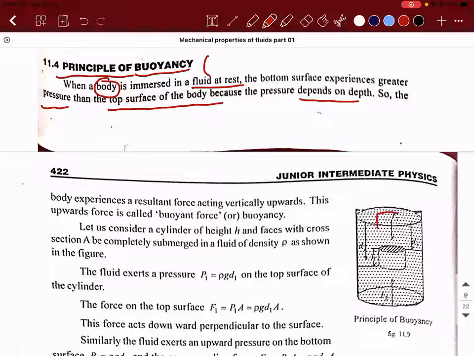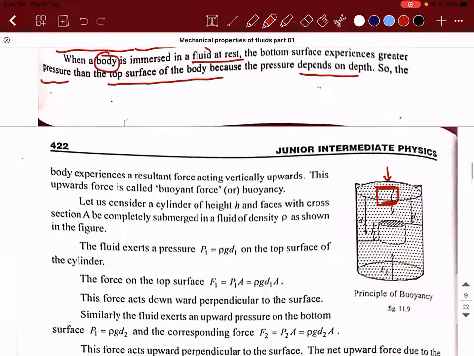So when you try to immerse a solid into a liquid, what will happen? The bottom of the solid will experience more force compared to the top portion, because the bottom is at a greater depth. The pressure exerted by the liquid will be slightly greater there, due to which the liquid exhibits a tendency to push the object out.